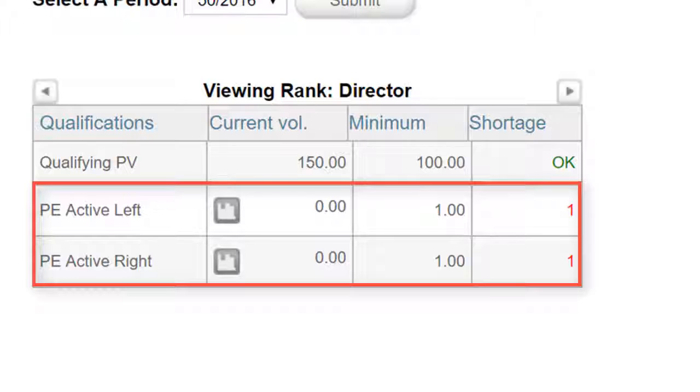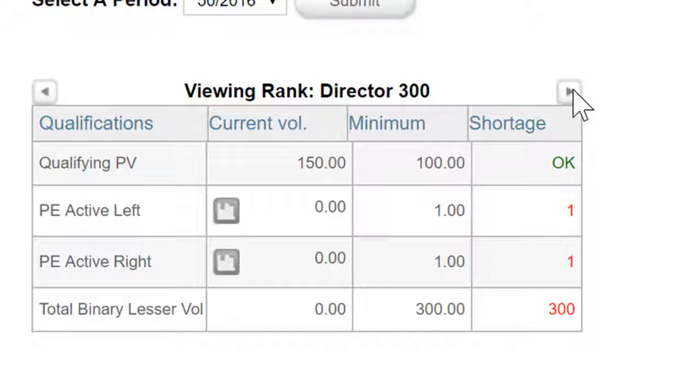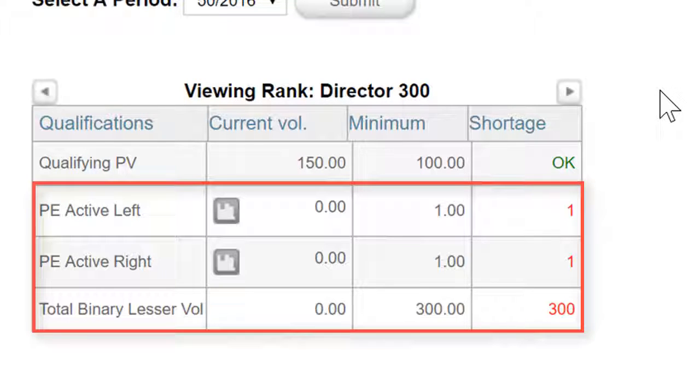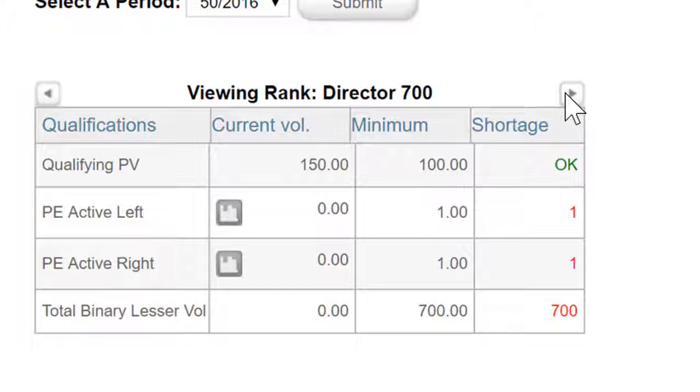Now, if you click on the little triangle button on the right, it will show you what it would take to achieve the next rank. So let's do that. In this case, the next rank would be Director 300. She would not only need the active associates on her left and right, but also 300 points of volume on her lesser team as well. One more click on the right triangle will show what it would take to get to Director 700. As you can see, the only difference is the volume requirement going from Director 300 to Director 700.